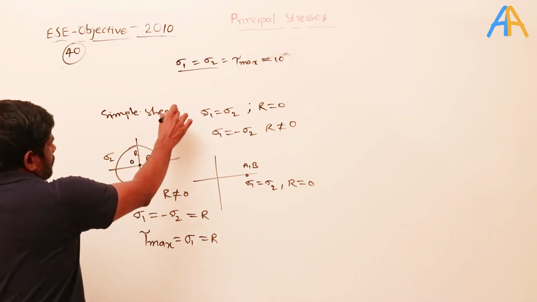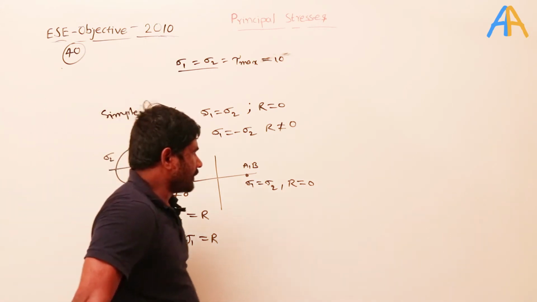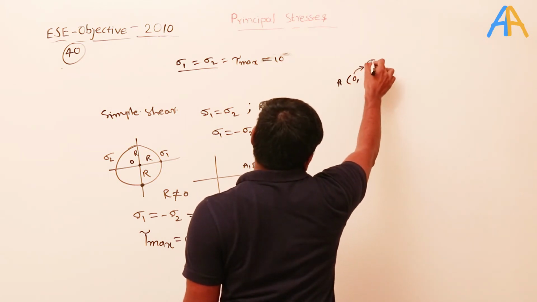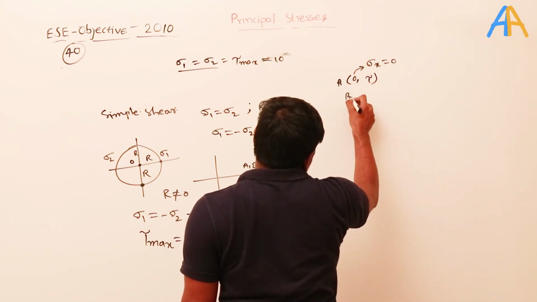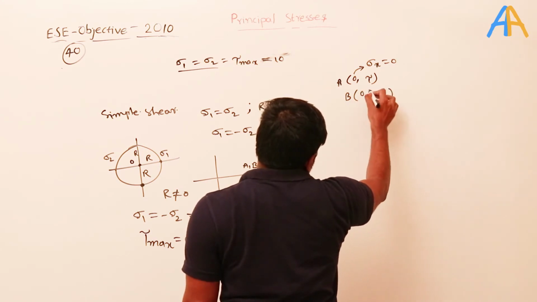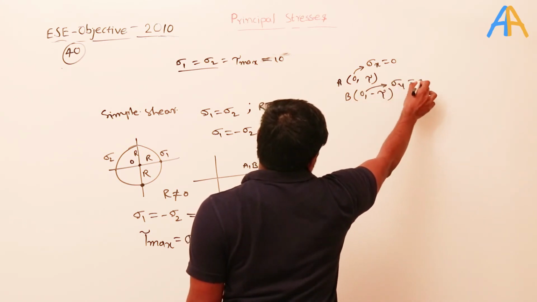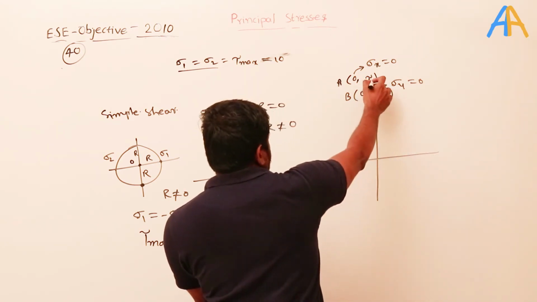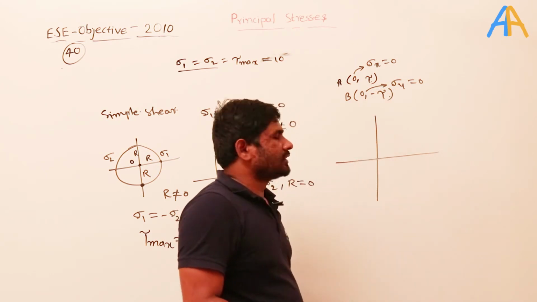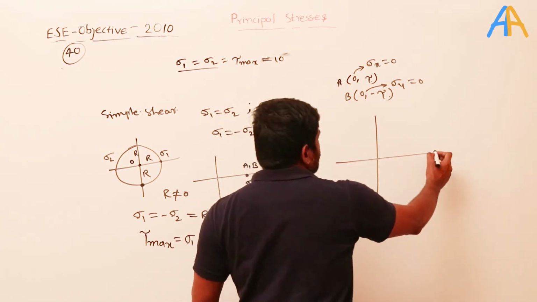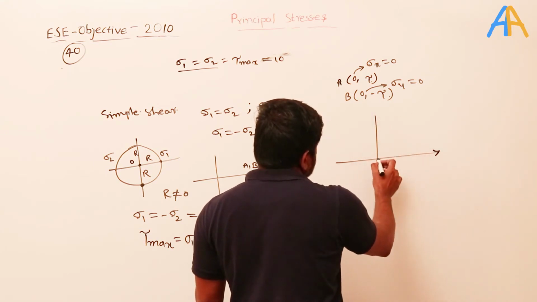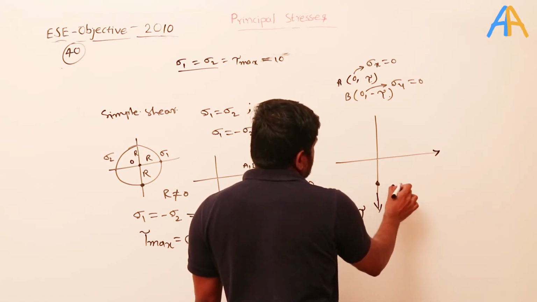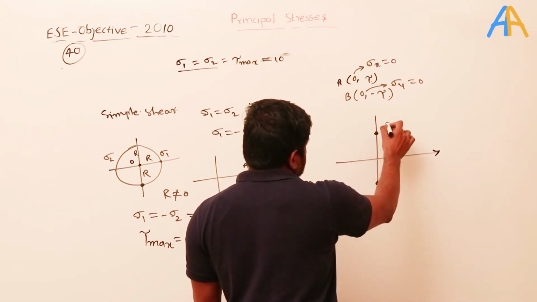Let's take, for example, the point A is 0 comma tau. That means here sigma x equal to 0. And point B is 0 comma minus tau. That means here sigma y equal to 0. So draw the coordinate system here. When only tau is there, no sigma x and no sigma y, how do we draw the coordinate system? A is 0 comma tau. If positive is in the downward direction, then this is the point A, and B is 0 comma minus tau, this is the point B.